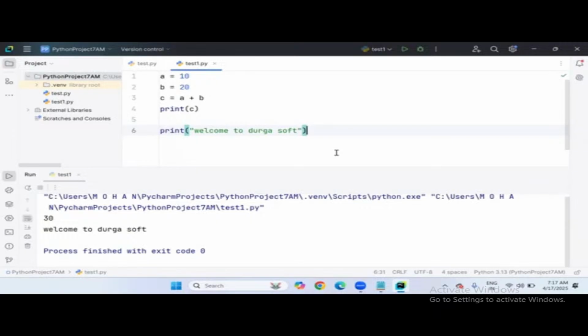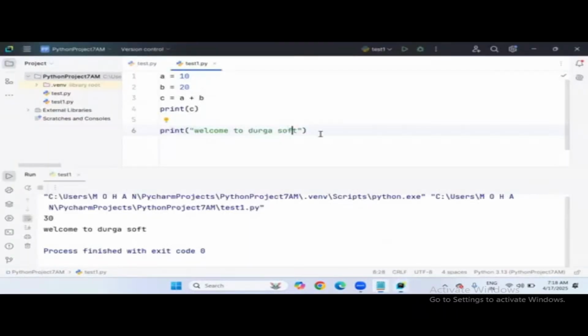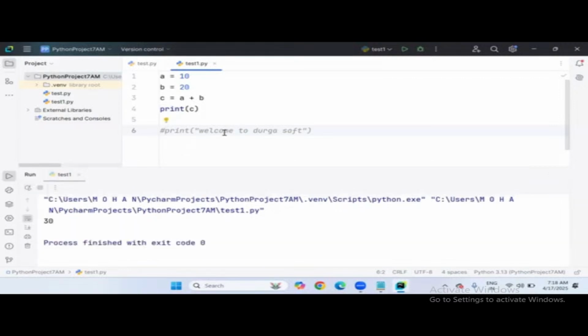Now coming to the point: how to put comments in Python? Very simple. Every comment in Python starts with the hash symbol. You can use this hash sign for single-line comments as well as multi-line comments. Let's keep this as a single-line comment. Simply come here and give the hash sign. When I run this, the commented line will not produce any output in the terminal.